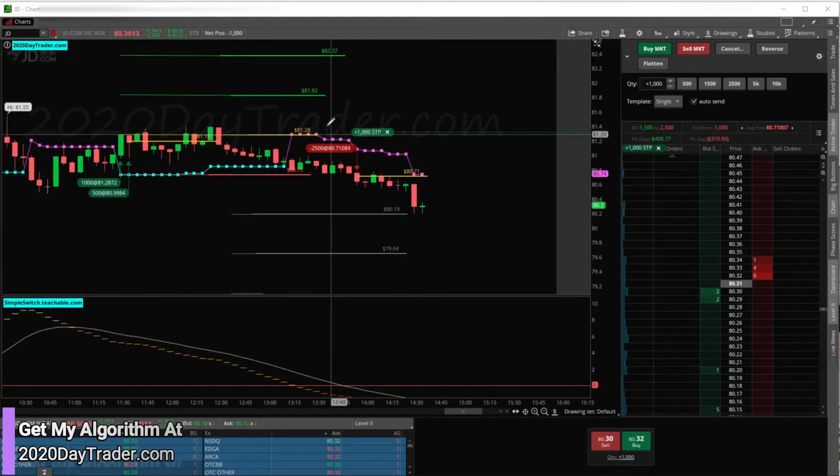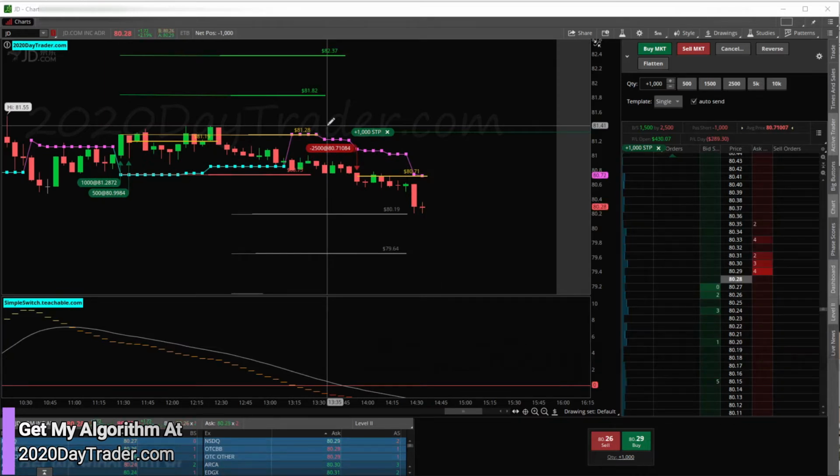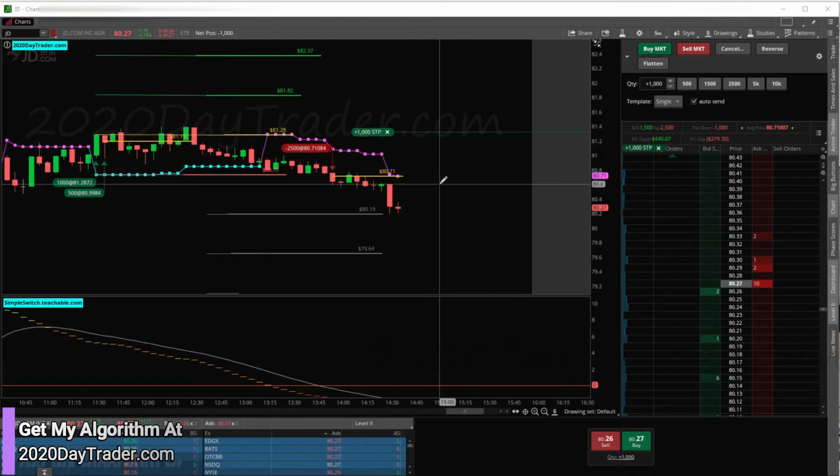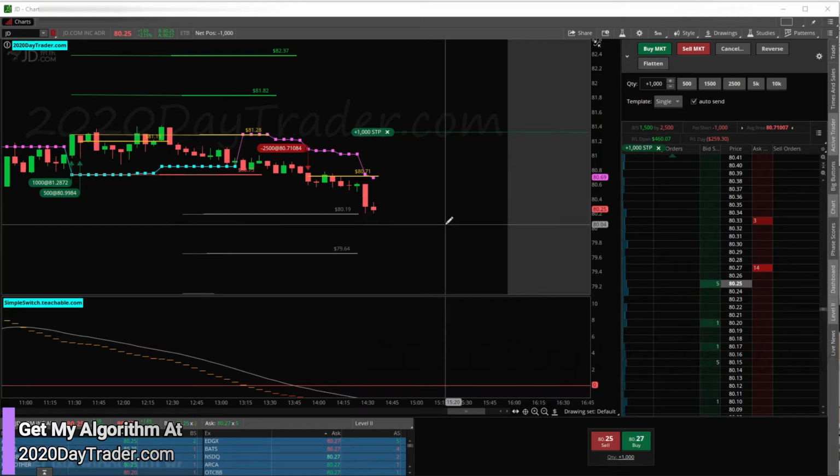And JD likes to move because I trade the same tickers every day. I get a feel for, after years of trading them, what their most common moves are. And I know the most common move for JD right now is to still push lower. So I'm going to go ahead and be patient and wait for that. Doesn't mean it will happen, but odds are in my favor.